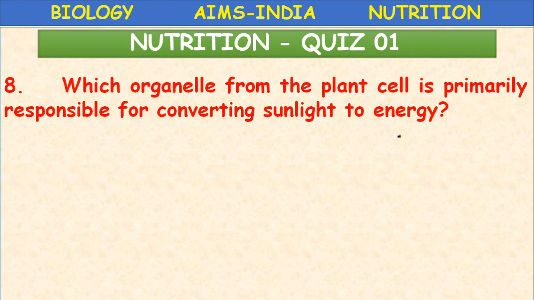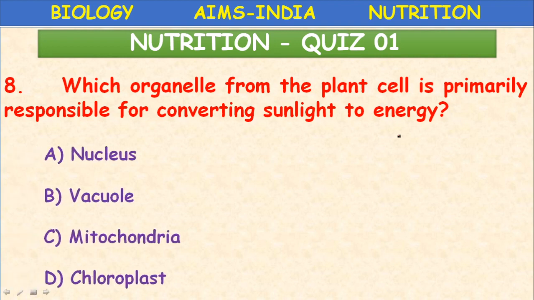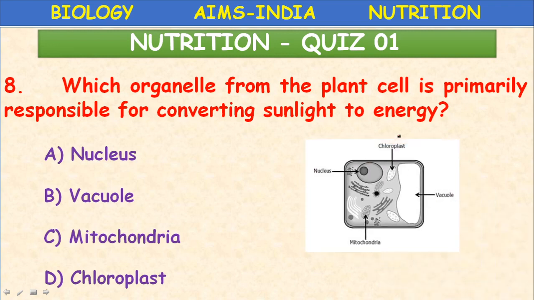Which organelle of the plant cell is primarily responsible for converting sunlight to energy? So in which organelle does photosynthesis take place? Nucleus, vacuole, mitochondria or chloroplast? Which one? Yes, chloroplast. So here this diagram is representing a plant cell. So 4 organelles are given here. In this organelle the process of photosynthesis takes place. Chloroplast. D is the correct answer.